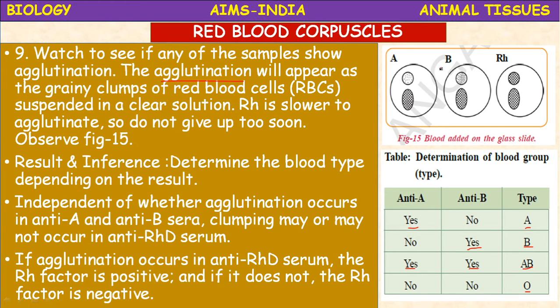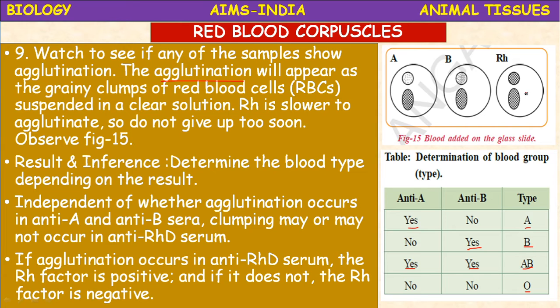So here, for example, this sample is there. In this agglutination is seen in B and RH. So it is B positive. If the agglutination is not there in RH factor, then it is a negative group.